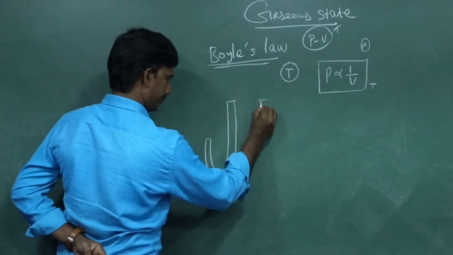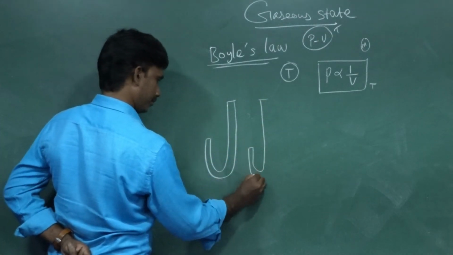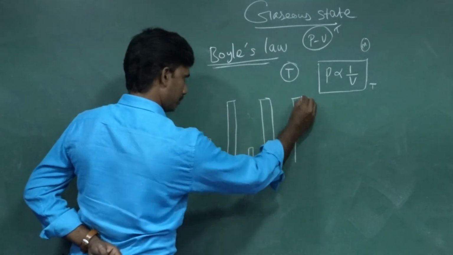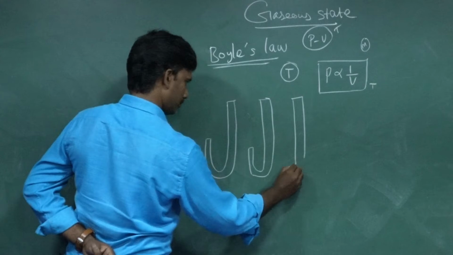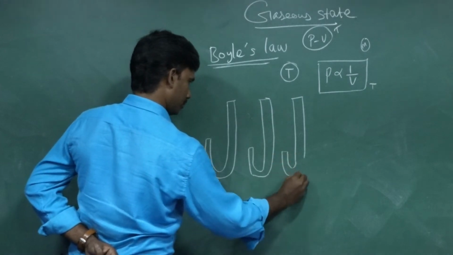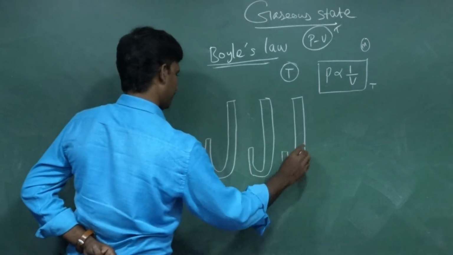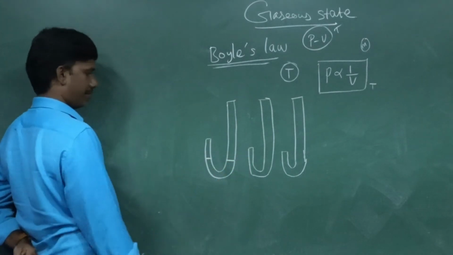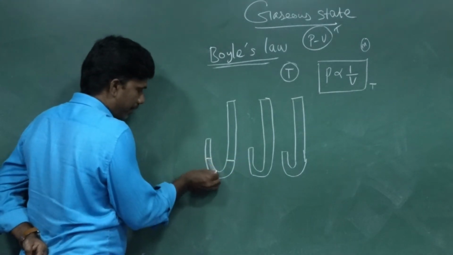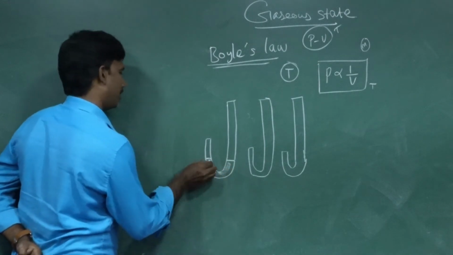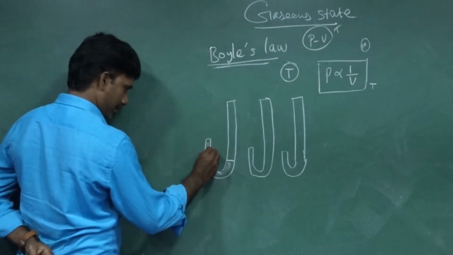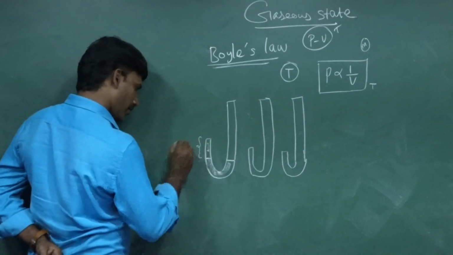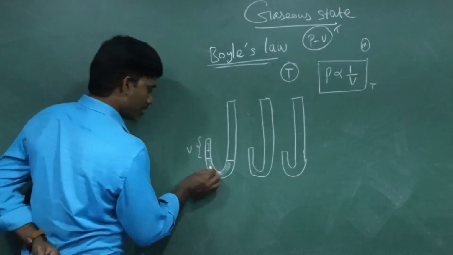In the initial figure 1, it is filled with mercury. The empty space is occupied by the gas, which we call the volume.